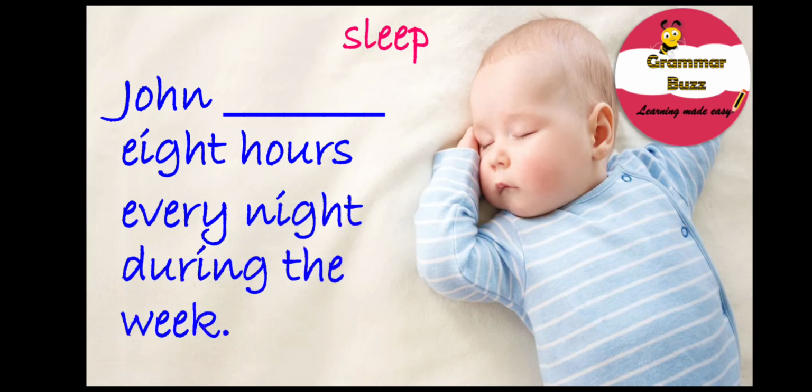And this is our first sentence. It says, John 8 hours every night during the week. And your verb is sleep. Well, what is the form of simple present tense that you're going to use here? What do you think? Have you got it all right? Hey, good job. It is sleeps. John sleeps 8 hours every night during the week. Well done.